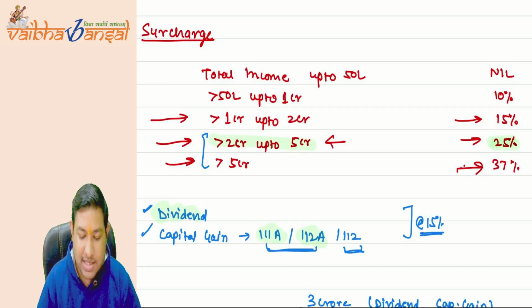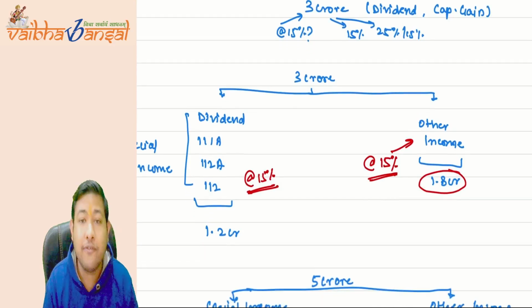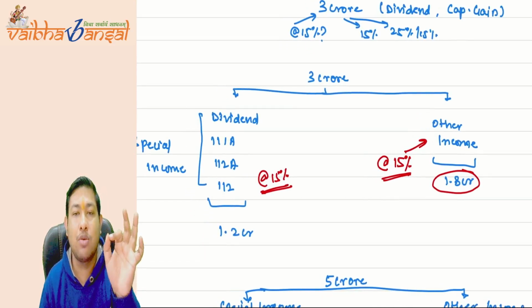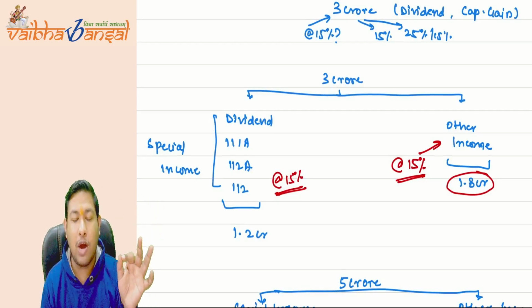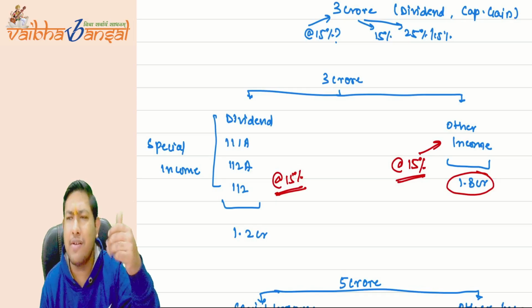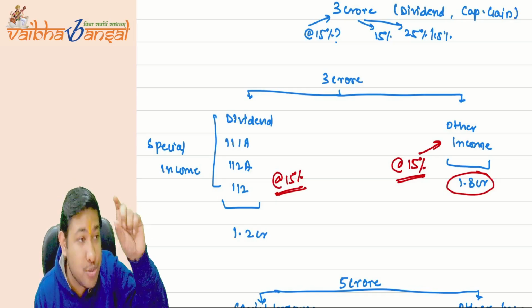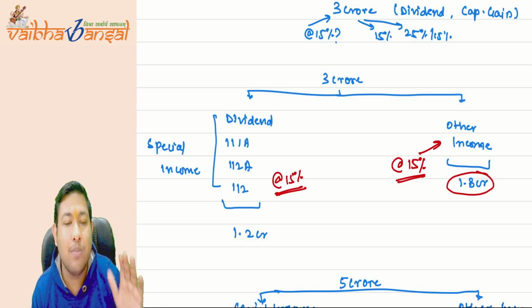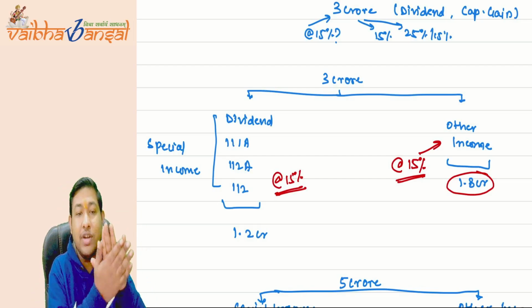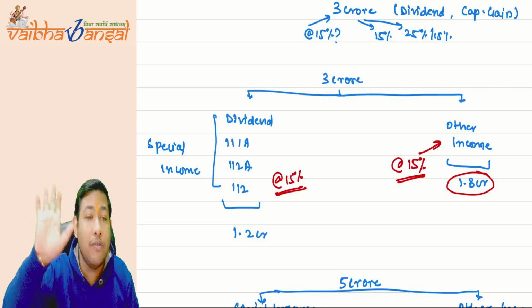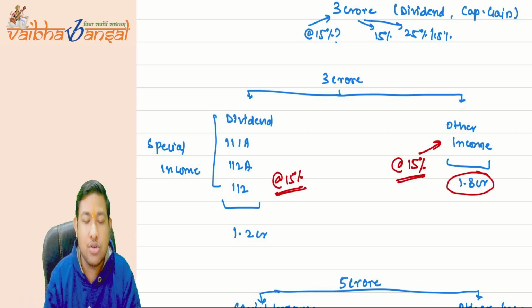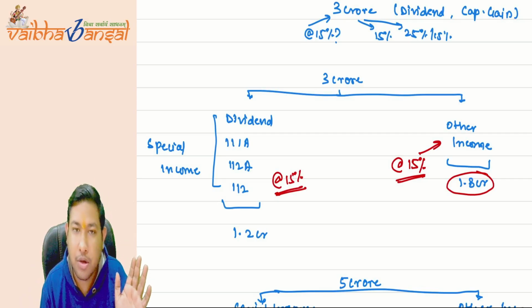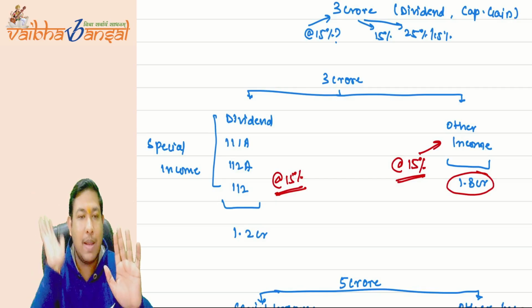So we have taken certain examples. Suppose an individual is earning 3 crore rupees of total income. Out of those 3 crores, the dividend, 111A, 112A or 112, the special income part is 1.2 crore. So the special income will only be taxed at the rate of 15%, not more than that. So it will be 1.2 crore multiplied by 15%.